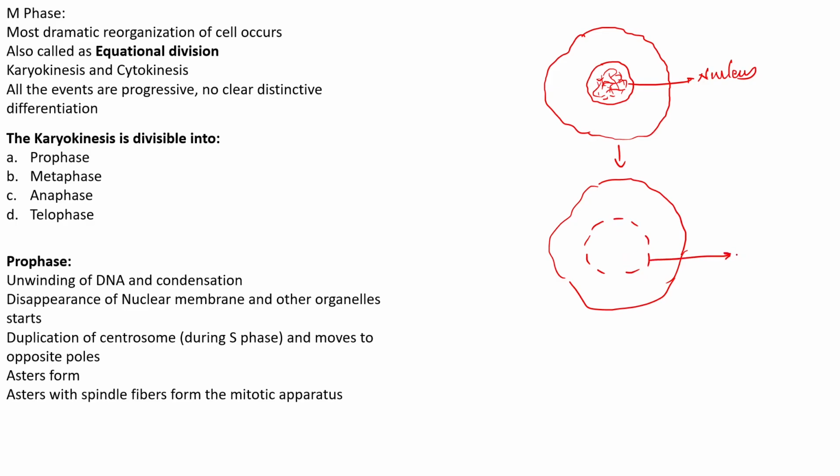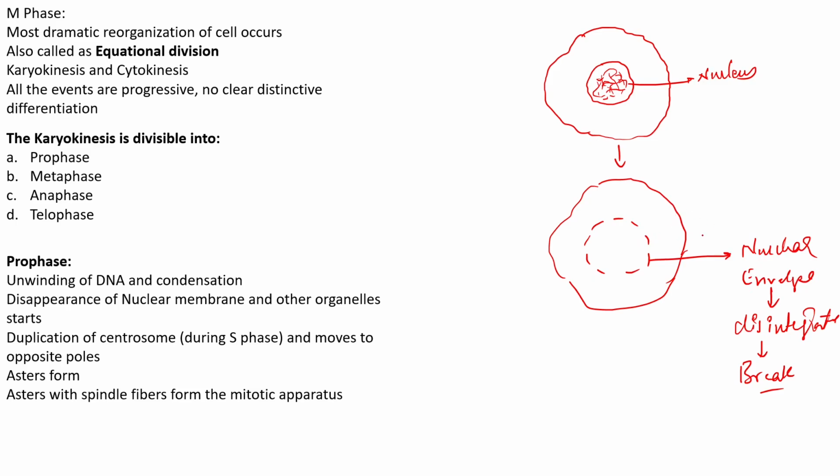This is the nuclear envelope, and it starts to disintegrate, or in other terms starts to break. So we can say that the nuclear envelope starts to disappear or break.